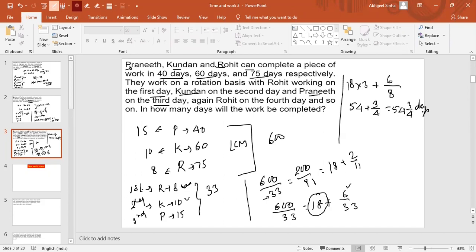If you are given options, then definitely the option will be like this, 54 3 by 4 days. So I hope this is clear to you, Sankalp, that you would have written 600 by 33. Just directly this will not be the answer, guys, because 33 units of work is not for 1 day. That is for the complete 3 days. So we need to break that in this manner, right?